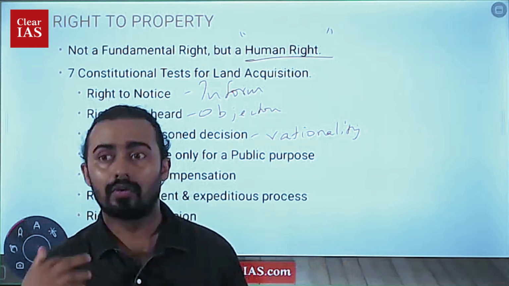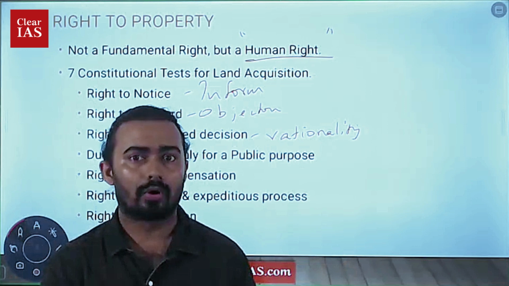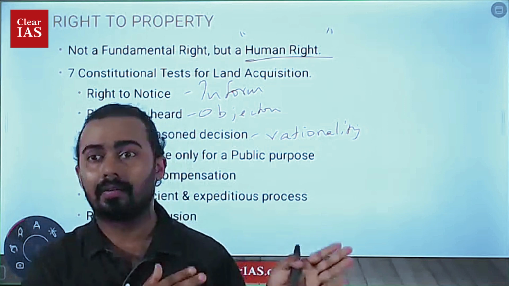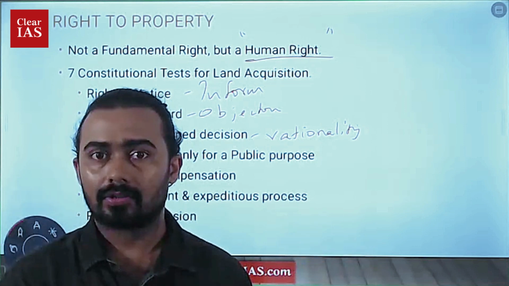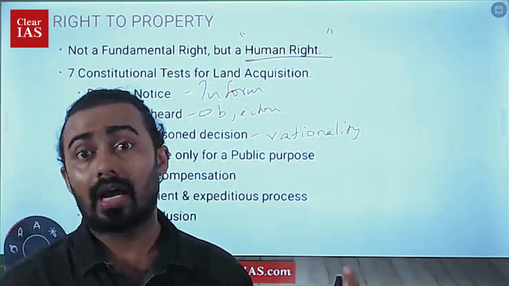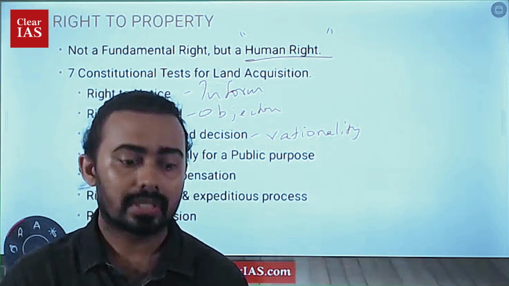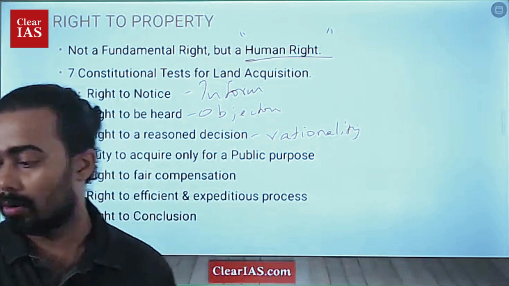The government promises to give me compensation, but it takes years and years. There will be court proceedings and a lot of court orders, so it might take at least 10 or 15 years. Till then, what am I doing? I am out of my house, and I might not have my own house for those 15 years. Those kinds of issues happen regarding compensation time.